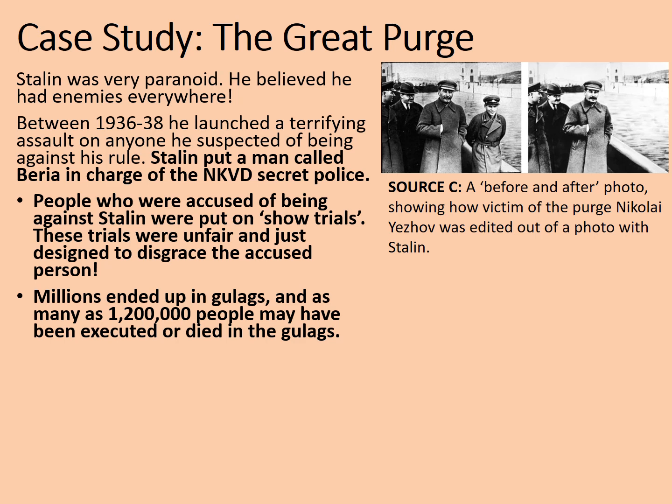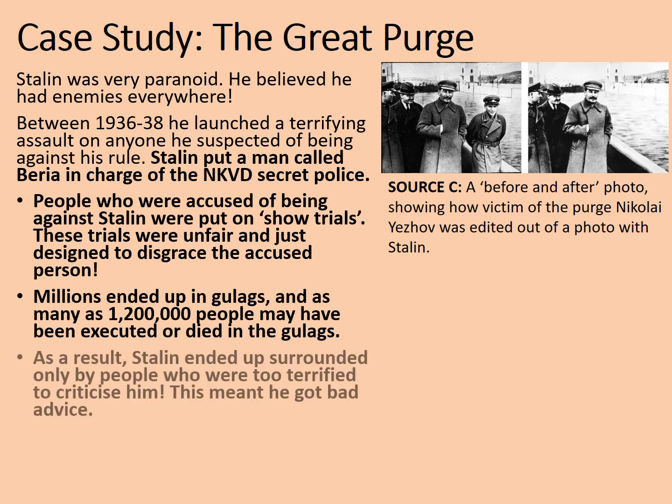As many as 1.2 million people may have been executed or later died in the gulags as a result of the Great Purge. As a result, Stalin ended up surrounded only by people who were too terrified to criticize him. This meant that he often got bad advice. People weren't prepared to give Stalin difficult truths because they were worried about what the consequences might be, so they just said whatever things they thought Stalin wanted to hear. Not a good way of governing a country.